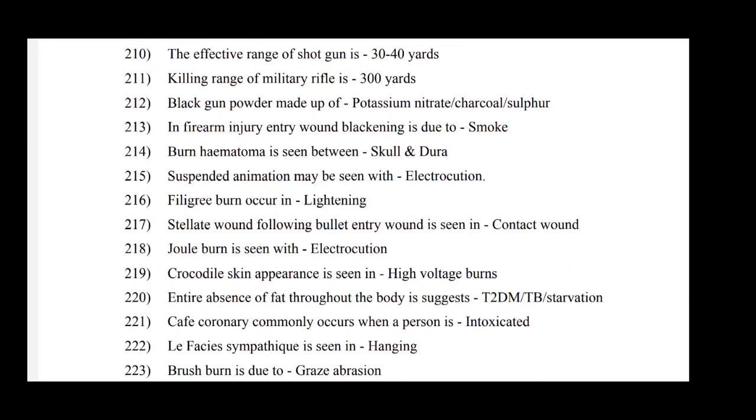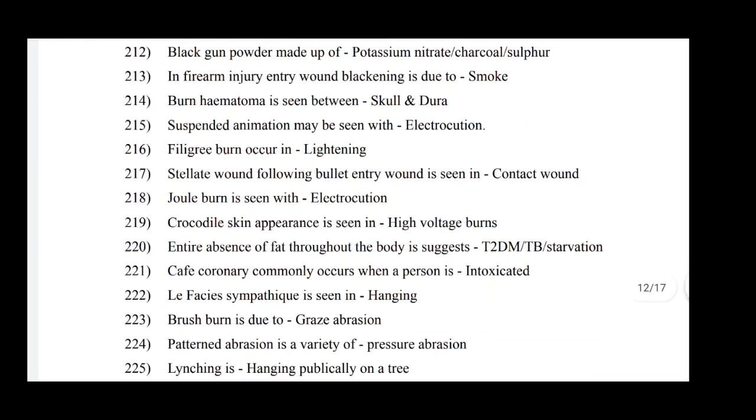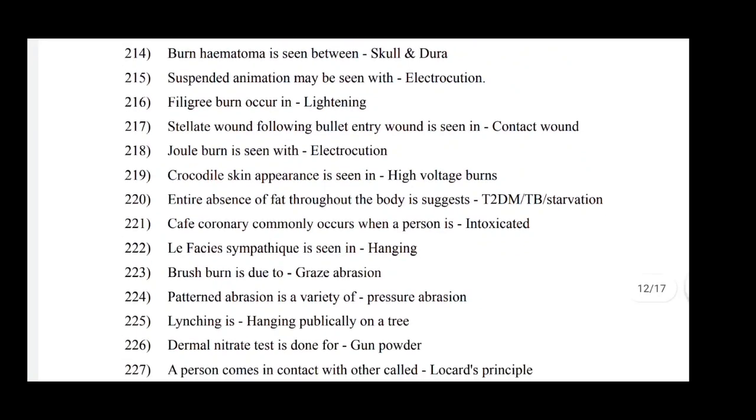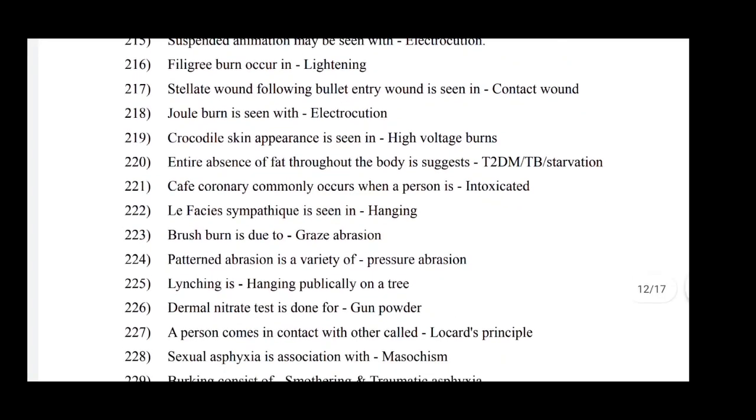Black gunpowder is made up of potassium nitrate, charcoal and sulfur. In firearm injury, entry wound blackening is due to smoke. Extradural hematoma is seen between skull and dura. Suspended animation may be seen with electrocution. Filigree burn occurs in lightning. Satellite wound following bullet entry wound is seen in contact wound.